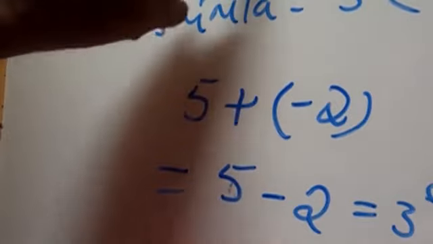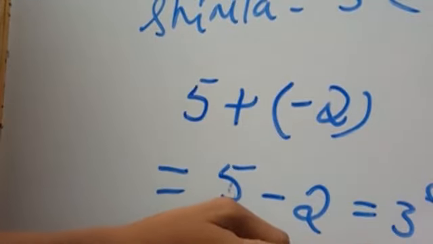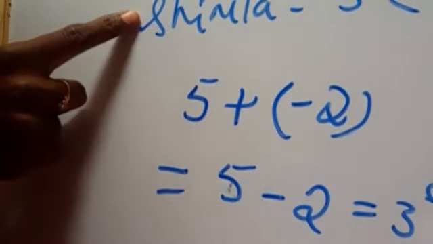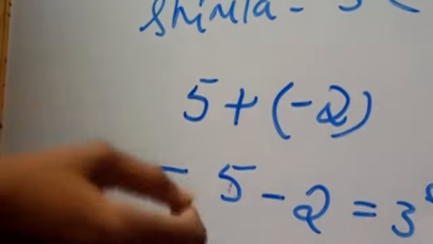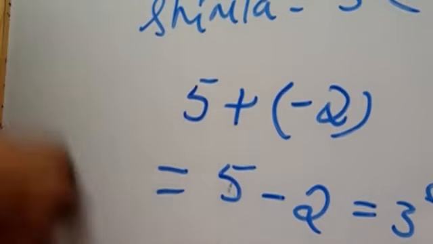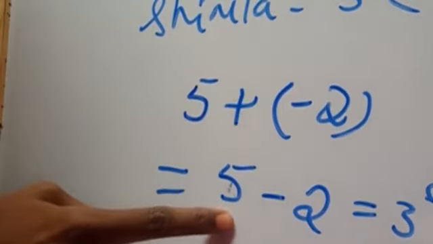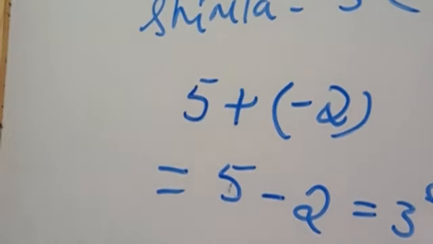I am adding the temperature of Srinagar and Shimla. What is the answer? 3 degrees centigrade. Now you can say that Shimla's temperature is more than the temperature if you take together, and Srinagar's temperature is less than the temperature which we take together. That is the answer for your fourth question.